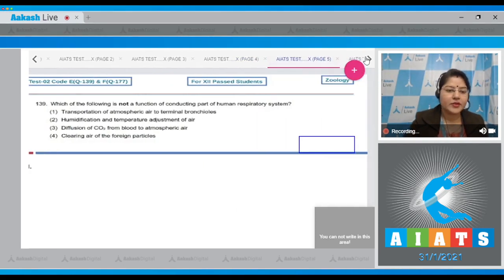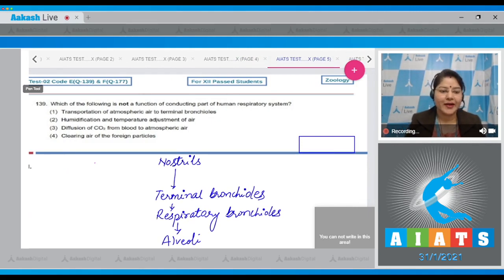Let's move on to the next question. Question number 139. Which of the following is not a function of the conducting part of the human respiratory system?